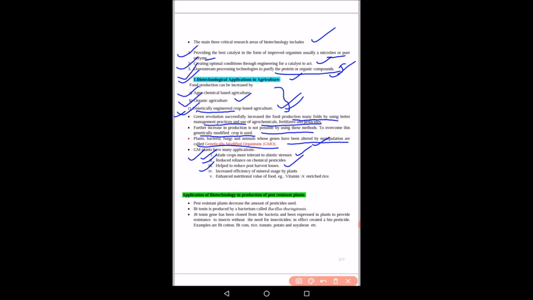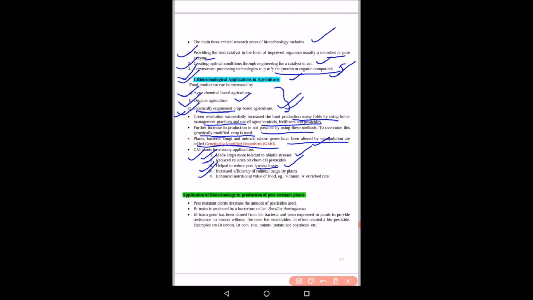As we all know, there are many post-harvest losses. These can be minimized with the help of biotechnological applications, because in biotechnology there is the tissue culture technique, in which we can grow thousands of plants in the lab. So post-harvest losses can be reduced.